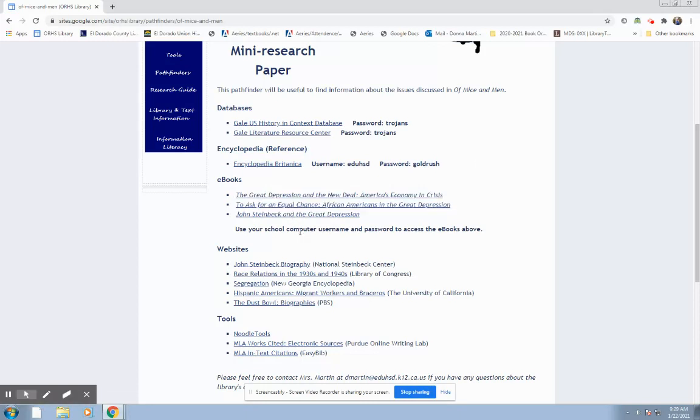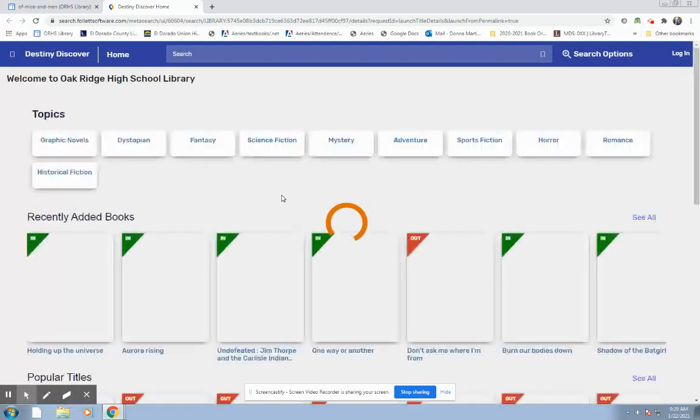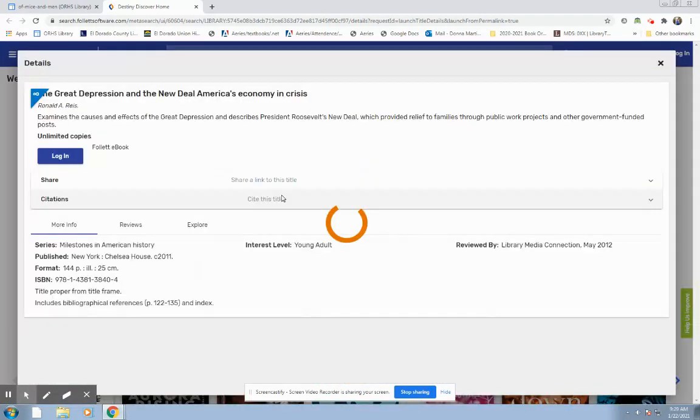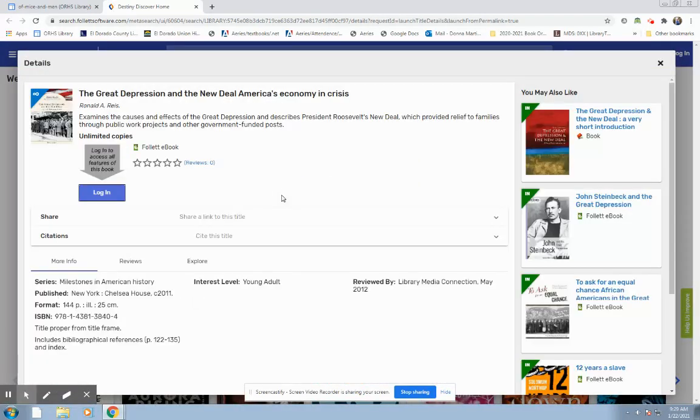eBooks. I want to jump to that because that's another digital source you guys can use from home. I have all the different topics, the Great Depression, minorities, Steinbeck. These are treated like books where it's just one person able to check these out digitally at a time. So if it's out, someone might already be reading it.